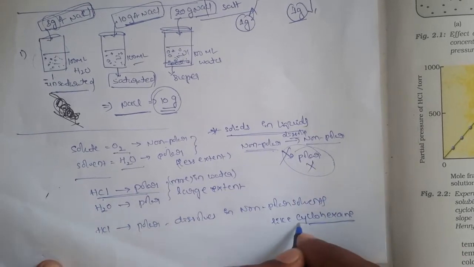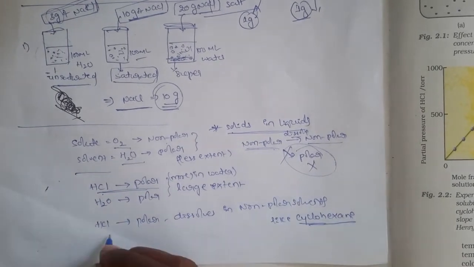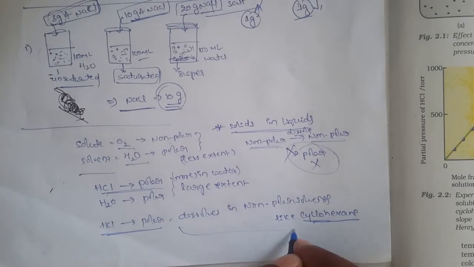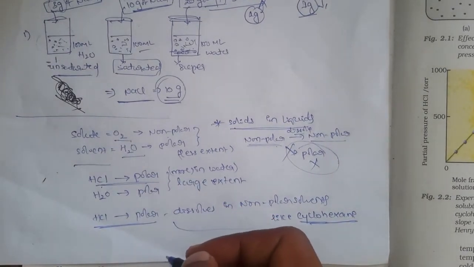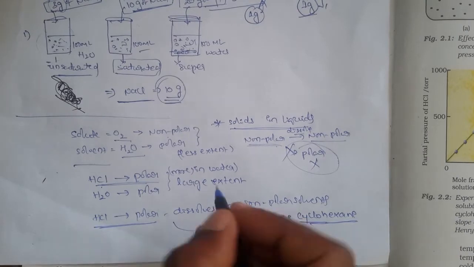Cyclohexane is a non-polar solvent. Even though HCl is polar, it can dissolve to a small extent in cyclohexane, a non-polar solvent. Okay, so that means here, in case of